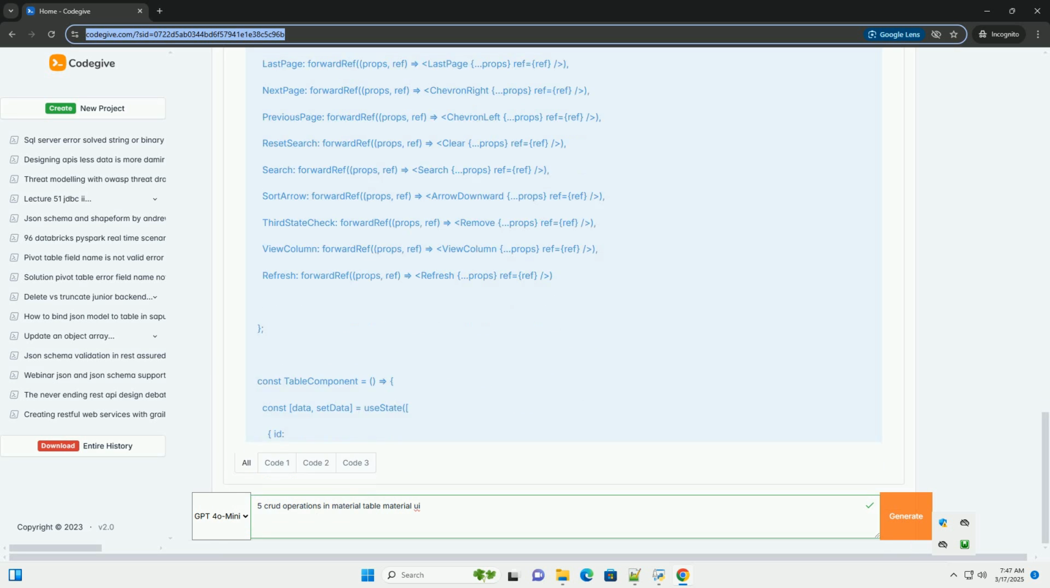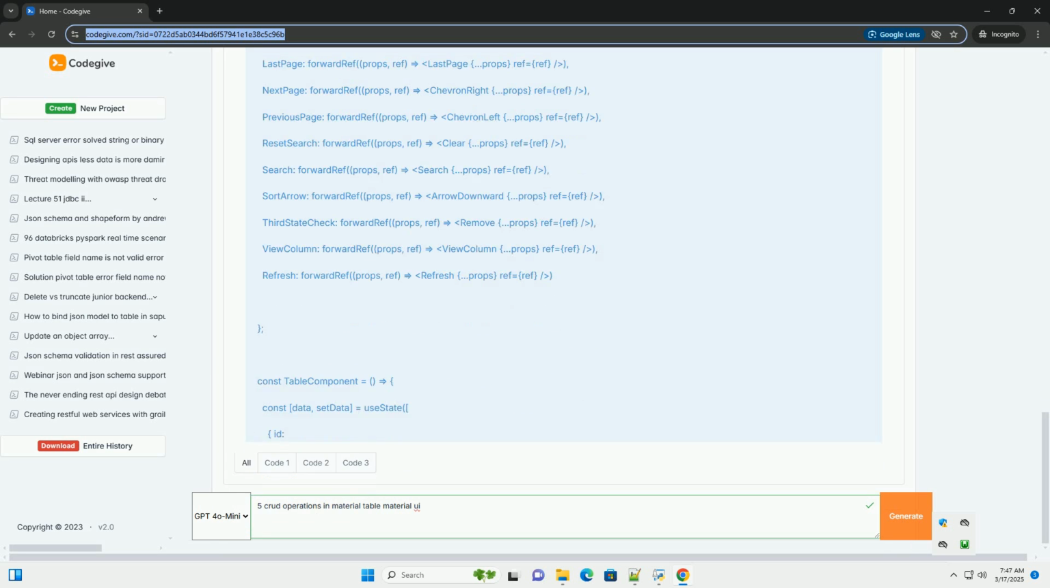Use the DELETE method. Check the response status from the API. A status code of 200, OK, or 204, no content, usually indicates success. If the deletion is successful, update the data state by removing the deleted row. Handle errors and call reject, if necessary.